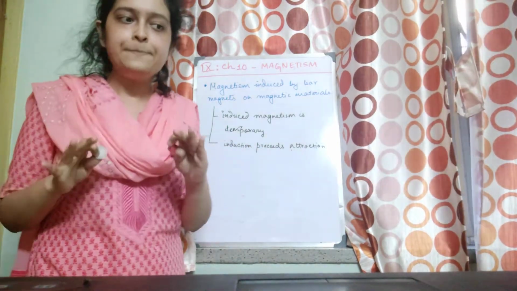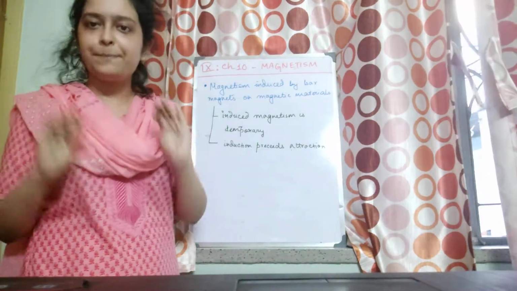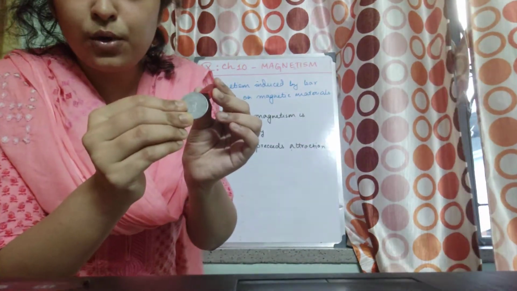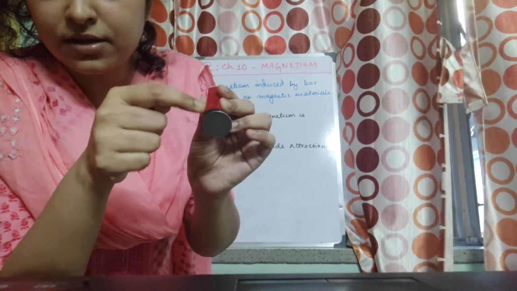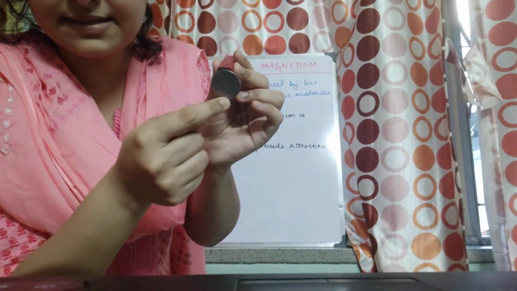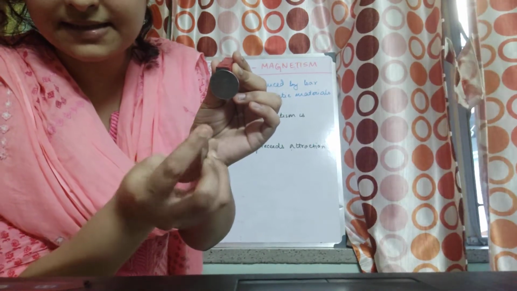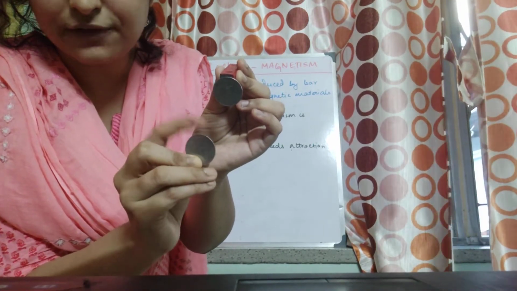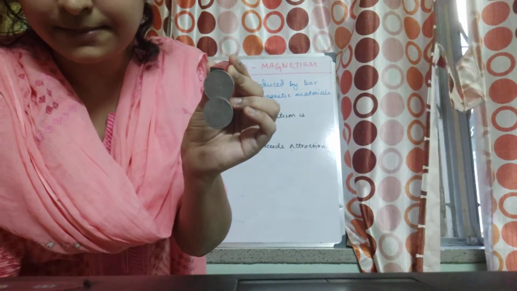So we say that a magnet can attract a magnetic material. This is how it's happening. If this is south, this is north, this will induce the opposite pole in the side of the coin which will be brought close to it. That's why it's getting attracted again.